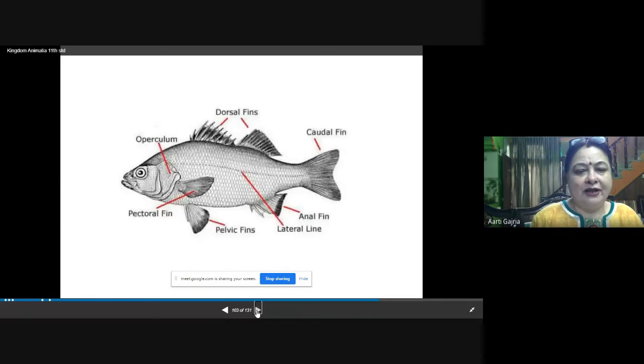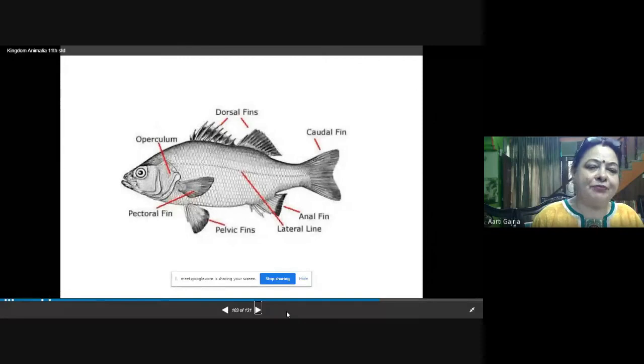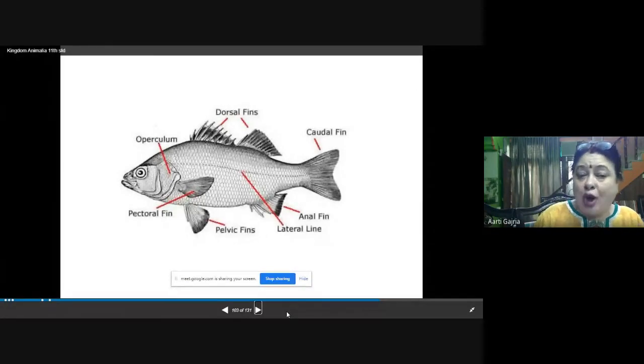See. This is the typical rohu, the typical example of osteichthyes. You will find operculum. Operculum is the lid which covers the gill slits. And here you will find the pectoral fin, pelvic fin, anal fin, dorsal fin, and then caudal fin.